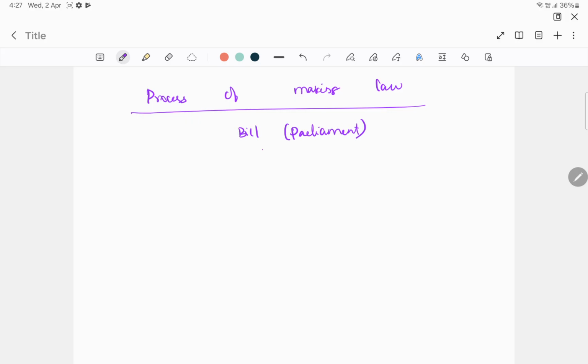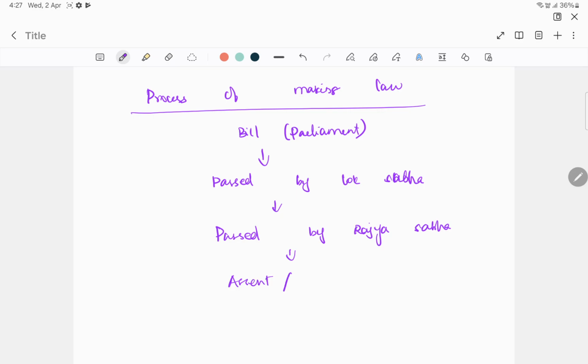So the process of making law is that first a bill is passed in Parliament. It's passed in Parliament as a bill, and then it's passed by Lok Sabha. After that it is passed by Rajya Sabha, then it gets the assent of the President. Assent is basically the consent that is given by the President.